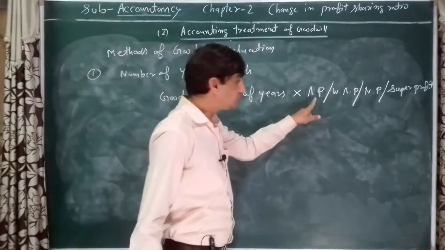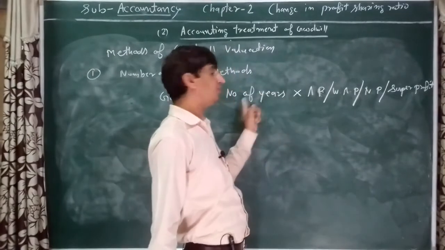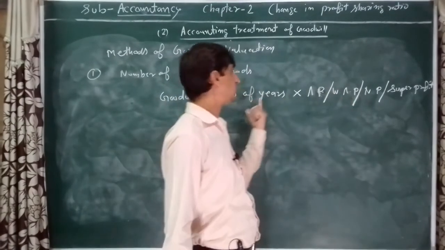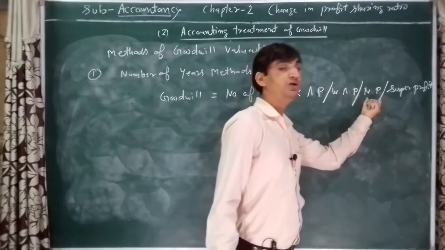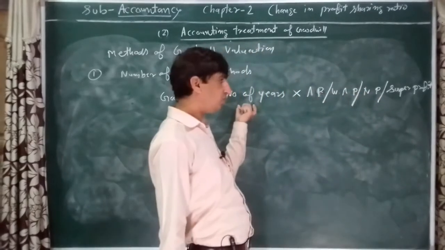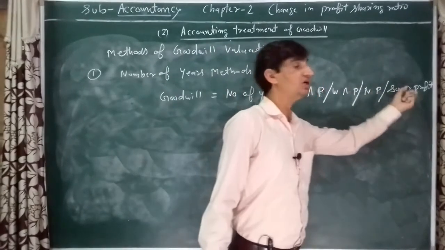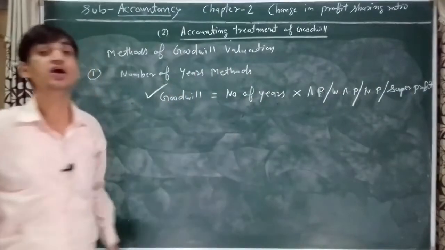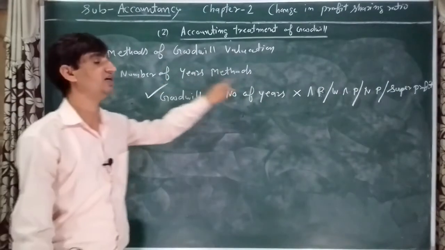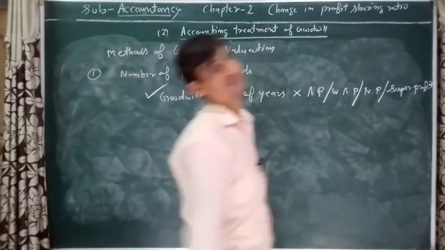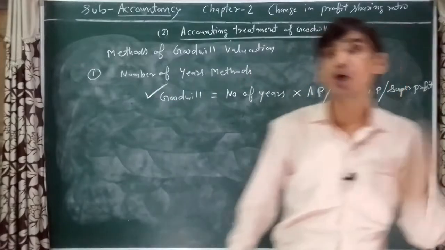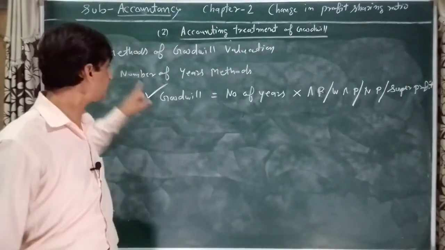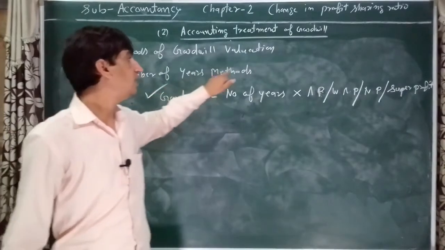Depending on the base, if average profit is used, average profit into number of years. If weighted average profit is used, weighted average profit into number of years. If normal profit is used, normal profit into number of years. If super profit is used, super profit into number of years. That will be the value of goodwill as per the number of years purchase method. I hope you understood how to value goodwill as per the number of years method.